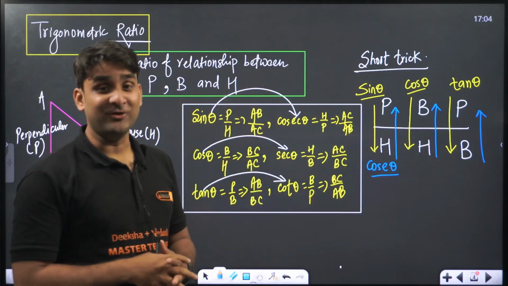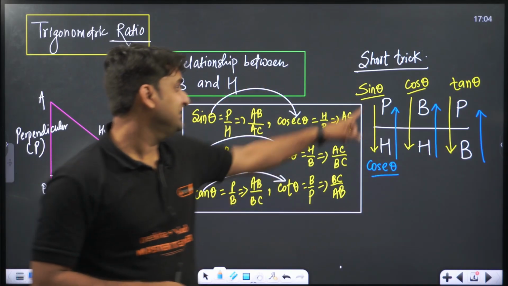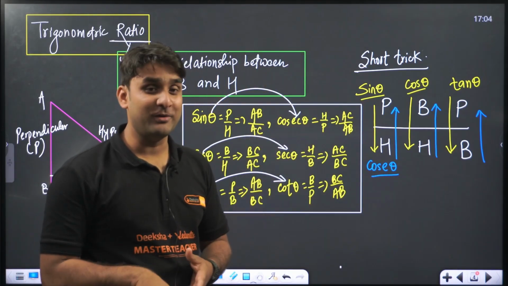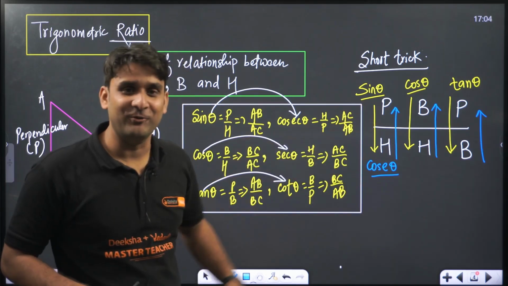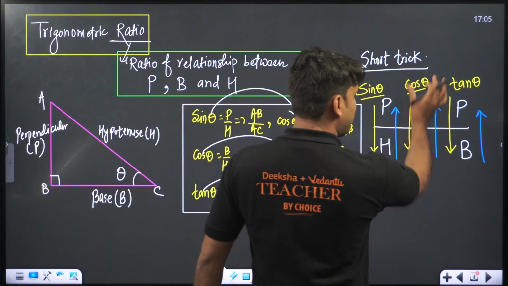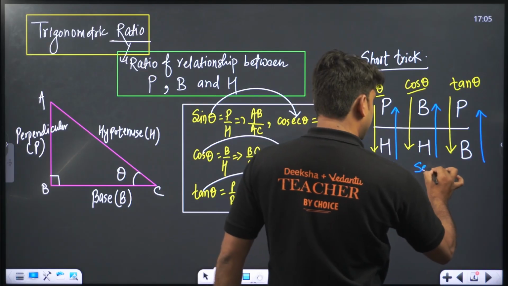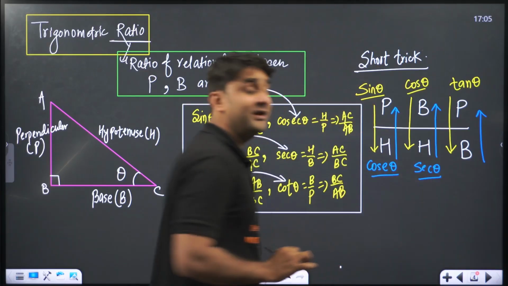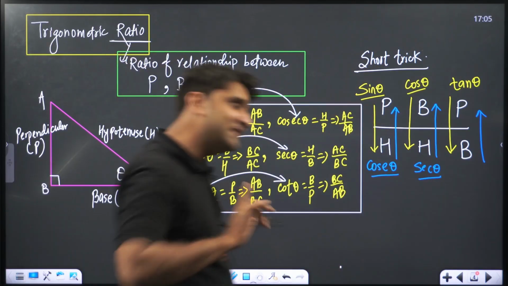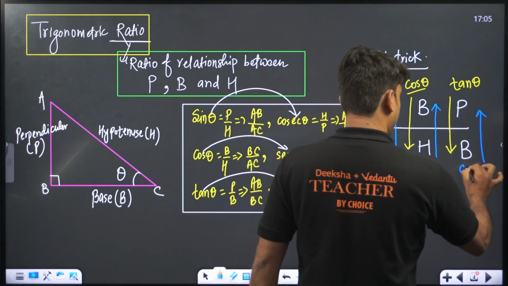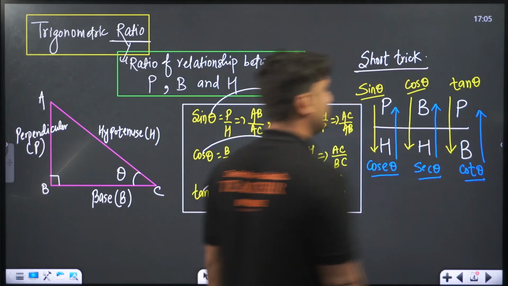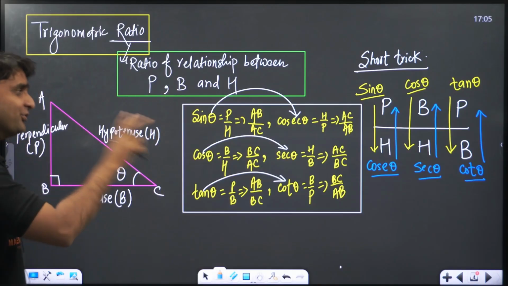Sine and cosec both are reciprocal. Sine theta is P by H, perpendicular by hypotenuse, but cosec theta is H by P, because look at the arrow. Now the reciprocal of cos is sec. So my dear champion, sec theta will be hypotenuse by base, and similarly base by perpendicular, blue color, it will be cot theta. Sine, cos, tan, cosec, sec, cot.